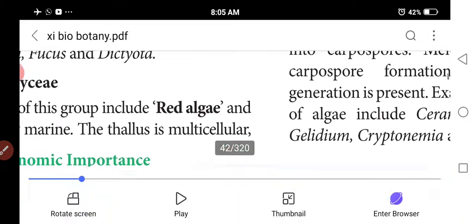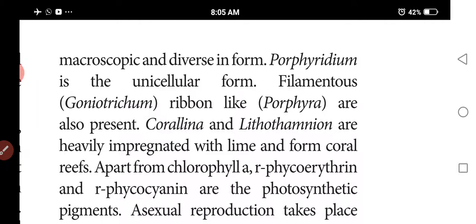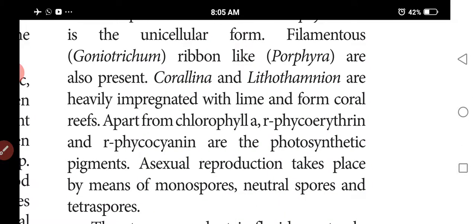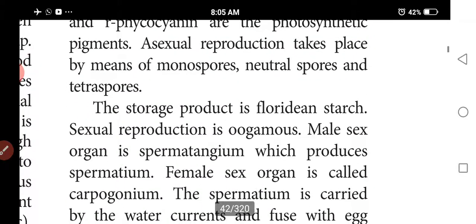The thallus is multicellular and macroscopic. Unicellular forms, filamentous forms and ribbon-like structures are present. Heavily impregnated with lime, they form coral reefs. Chlorophyll a, r-phycoerythrin and r-phycocyanin are the photosynthetic pigments. Asexual reproduction is by monospores, neutral spores and tetraspores. The storage product is floridean starch.